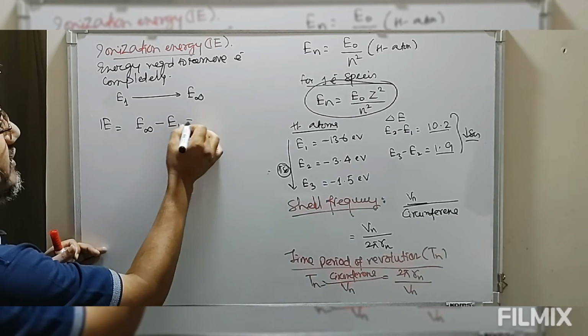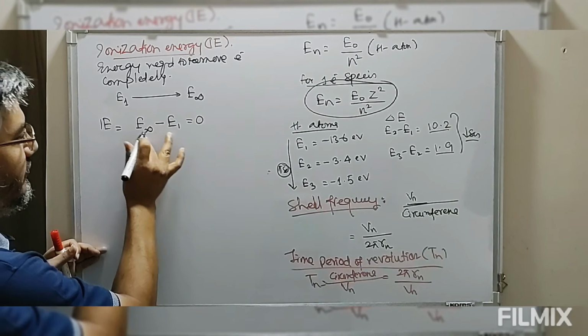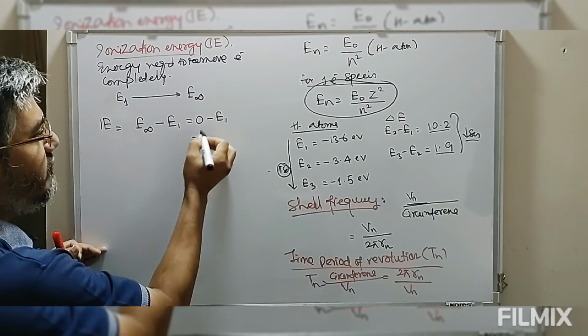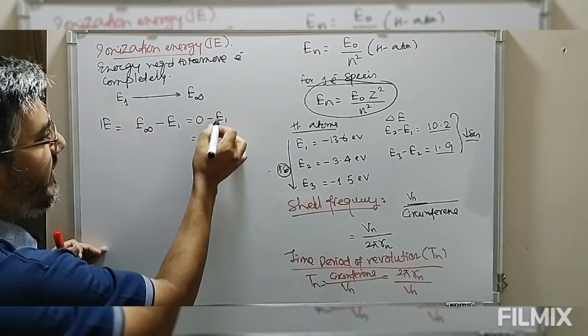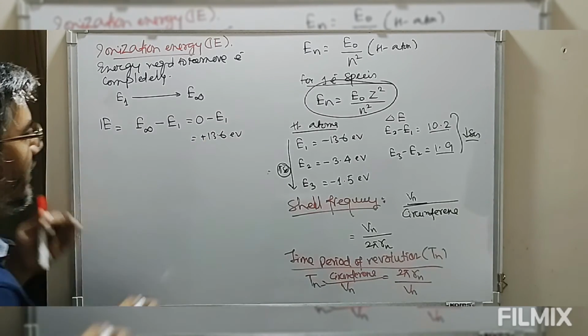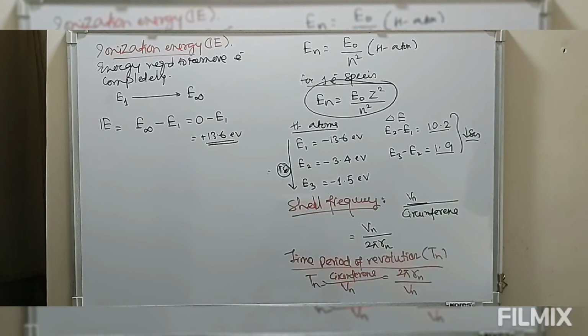So E infinity, the electron energy at infinite distance, is 0, minus E1. We know the value of E1. E1 is negative, so the minus comes out to plus. So this is 13.6 electron volt. So the ionization energy of hydrogen atom is 13.6.